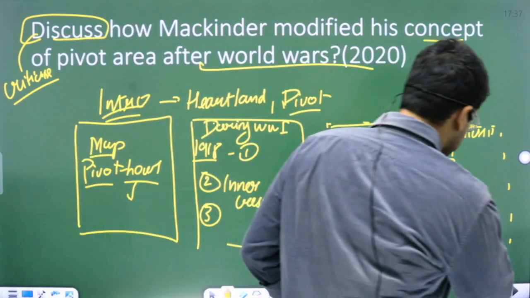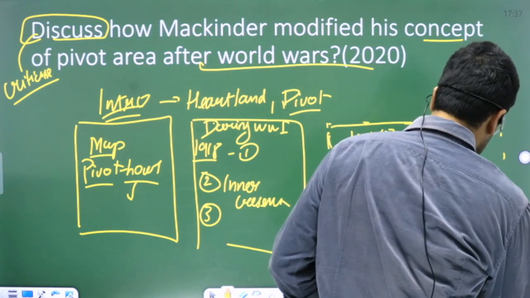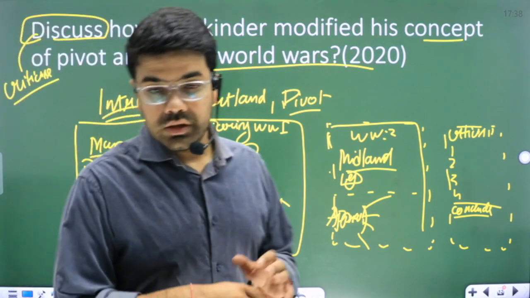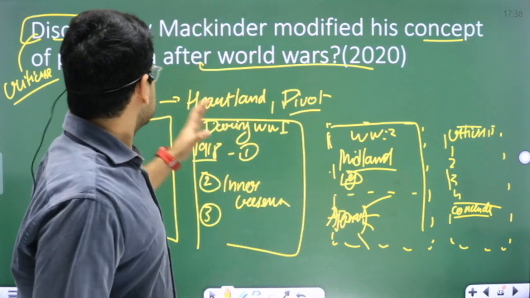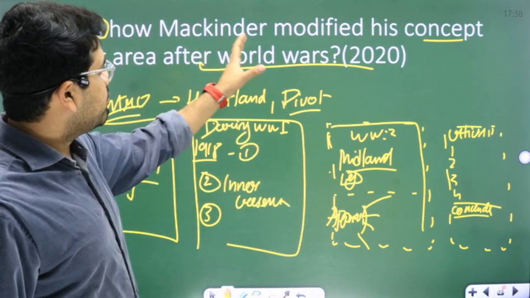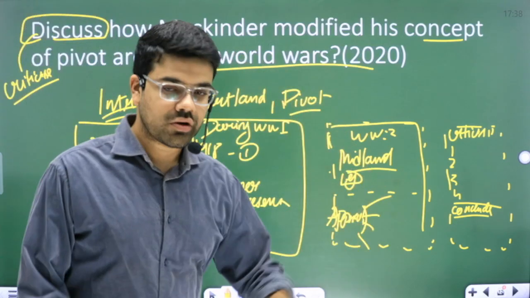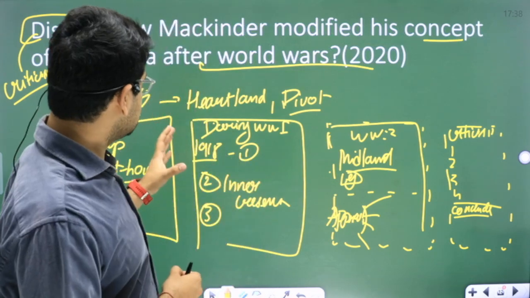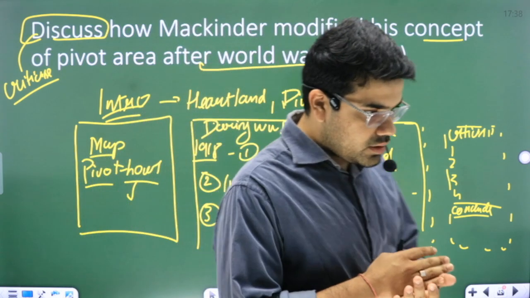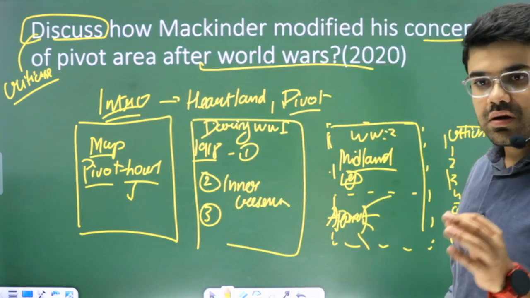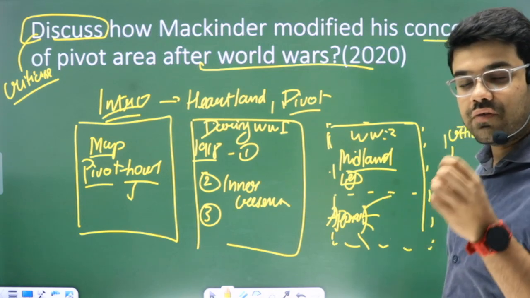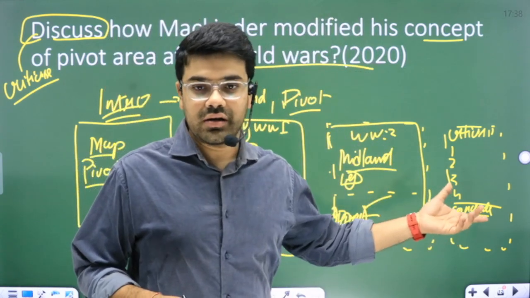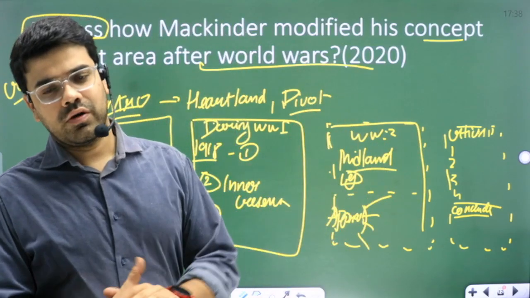And how are you going to conclude? The best conclusion: just discuss how Mackinder modified his concept. What that means, what inference you are going to draw. What is the forward-looking ideology? So what you can say is, Mackinder, though having a lot of criticisms, was the first and one of the most authentic theories that very well predicted the series of geopolitical importance. Simply you are summing up whatever you have said.